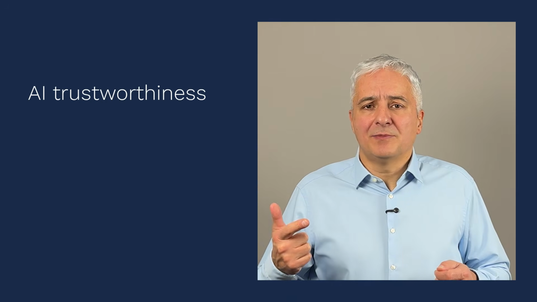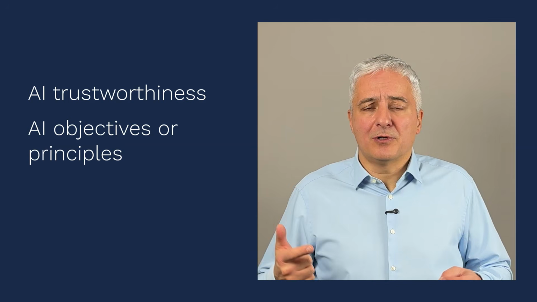Okay, the second concept is AI objectives or principles. Basically these are high-level directives which you want your AI systems to follow. And there can be many of these objectives or principles, like privacy, cybersecurity, safety, maintainability, environmental impact, accountability, fairness, robustness, transparency, human oversight, and so on.